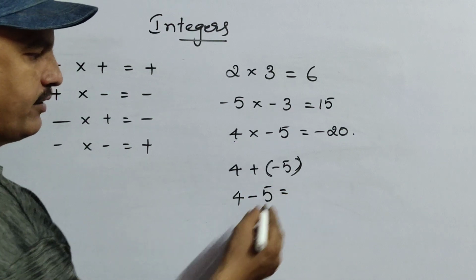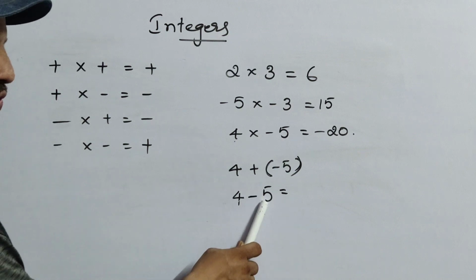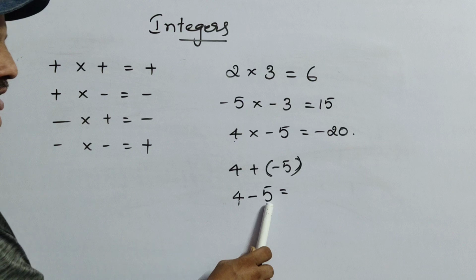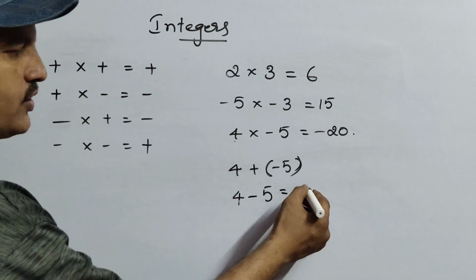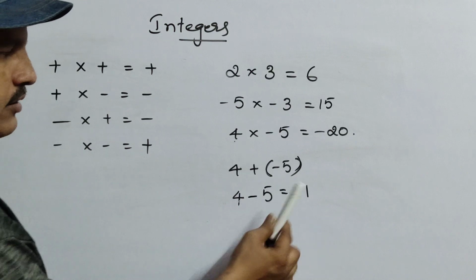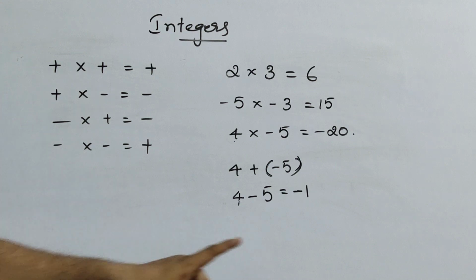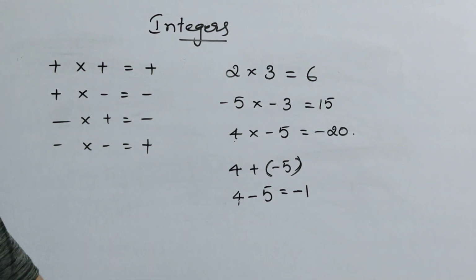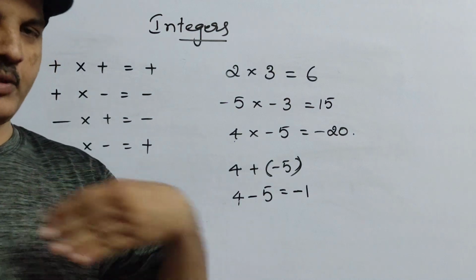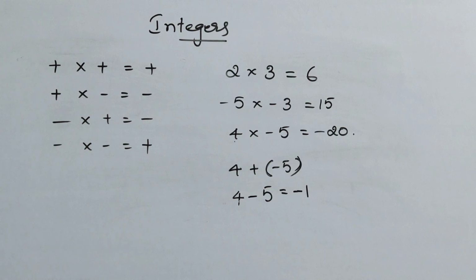So 4 minus 5. Again here we have to see: we cannot subtract 4 minus 5 directly. So now we have to select which is greater here, 5. So 5 minus 4 is 1. Now the greatest number's symbol is the minus symbol, so in the answer you have to place minus. So the answer is minus 1. Okay. Now these are called operations of multiplication. Okay. Now coming to the division part, children.